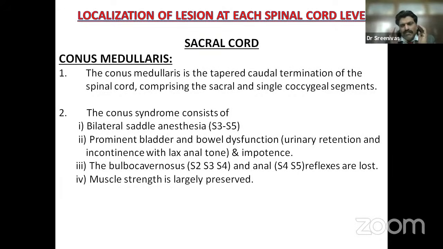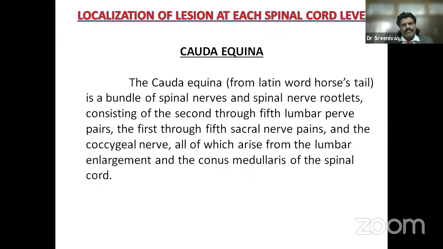So it is usually below S2. Most of the muscles are preserved because the lesion is below S1. So we have to go for all these other signs: bilateral saddle anesthesia, bowel and bladder involvement, sexual dysfunction, bulbocavernous and anal reflexes are lost, and muscle strength is largely preserved in a conus medullaris lesion because only the sacral segments get affected, especially S2 and below.